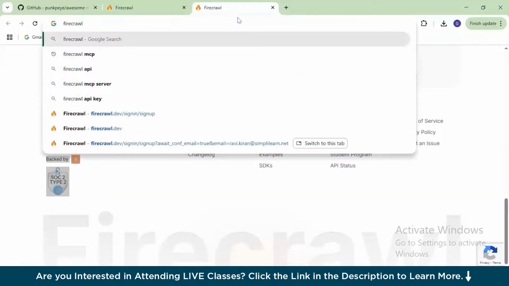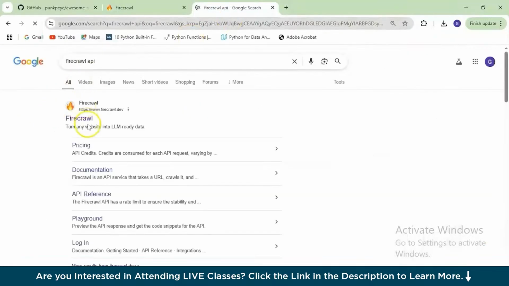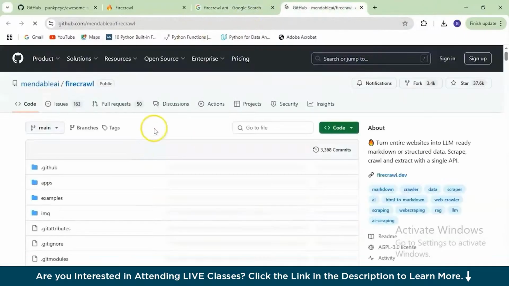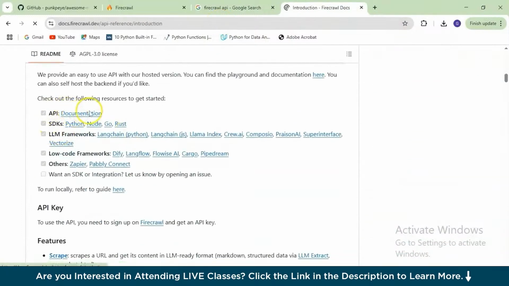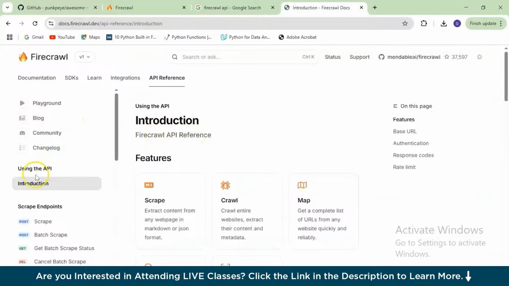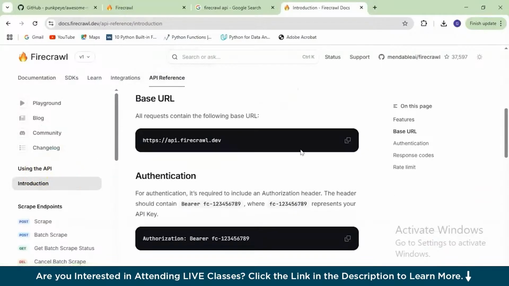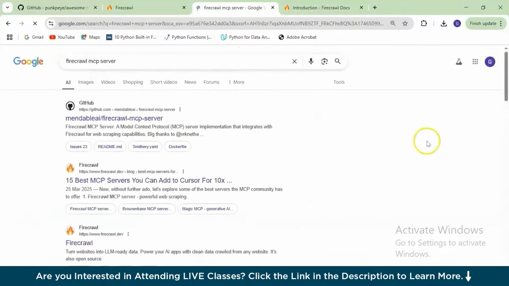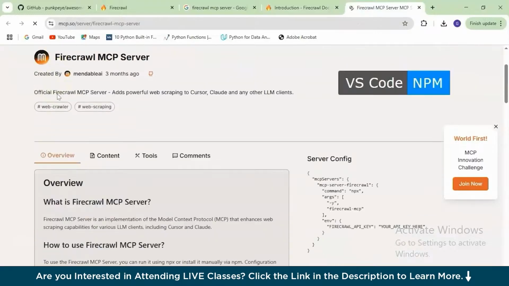So once you are signed up, let's go through another website for generating our API keys. So Firecrawl API, scroll a little bit. So API documentation. So here you'll find some documentation related to Firecrawl and all the details that you need to go through for API key generation. So Firecrawl MCP server. Yeah, that's the website that we're looking for. Firecrawl MCP server. That's the one.